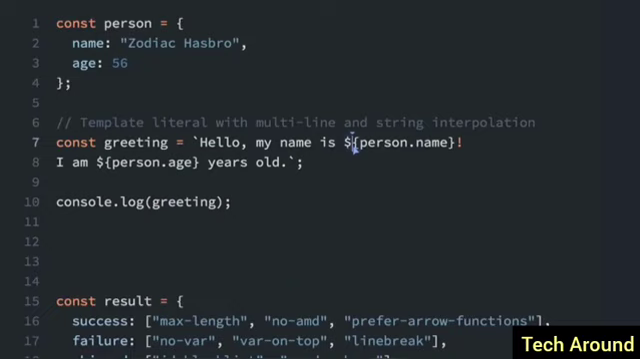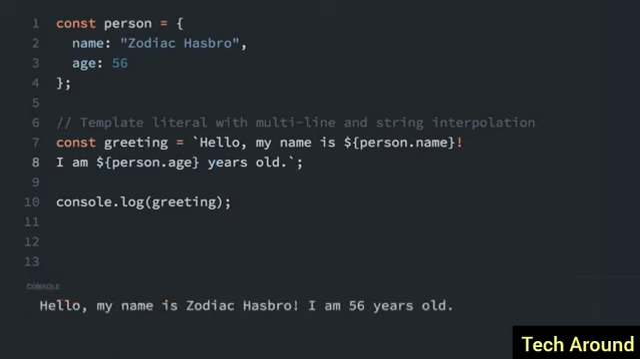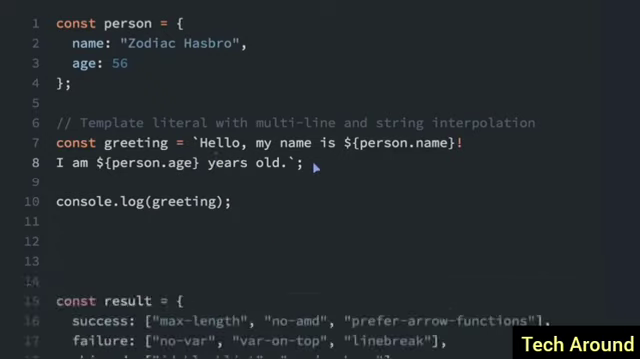So if we see this, see the $ sign, and then we have these curly braces. Anything in between these curly braces that start with the $ sign is JavaScript. So right now we just have this variable person.name, which gets the name from up here. And then here we have person.age, which gets the age from right there. So it makes things easier that you can put variables right in the strings. So if we run that, you'll see, hello, my name is Zodiac Hasbro. I am 56 years old. And normally it would actually also be printed with a new line, but with this code editor and console, it doesn't show the new line.